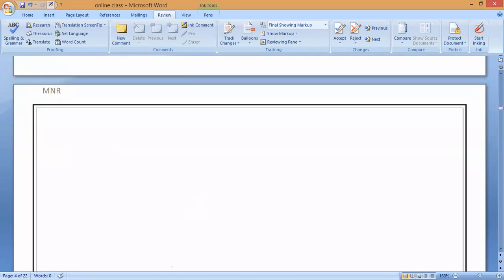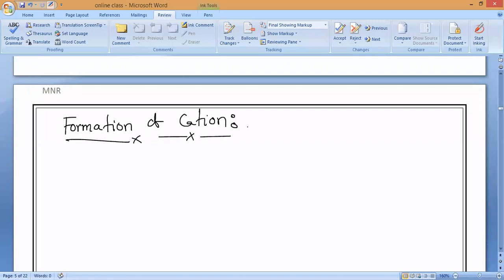Formation of cations. Again, it will come in class 10th also, so be very careful. Cations means it will lose the electrons or gain the electrons?